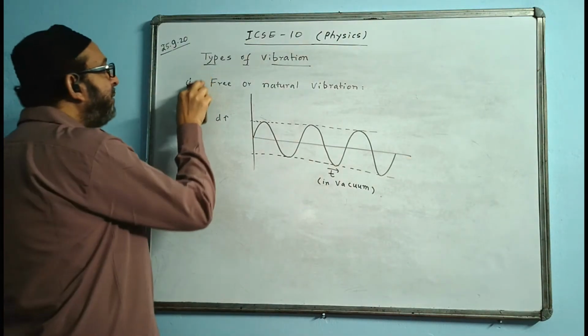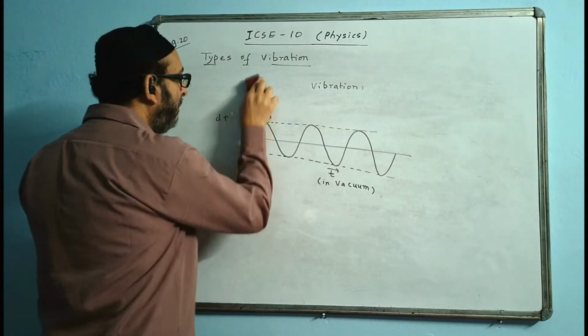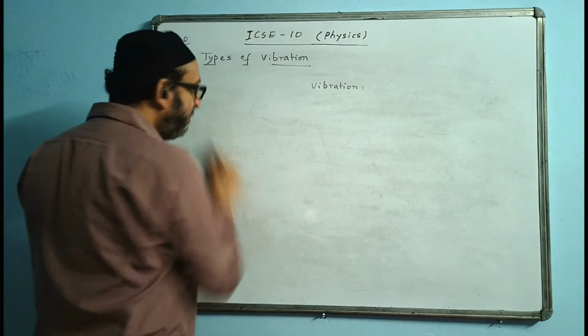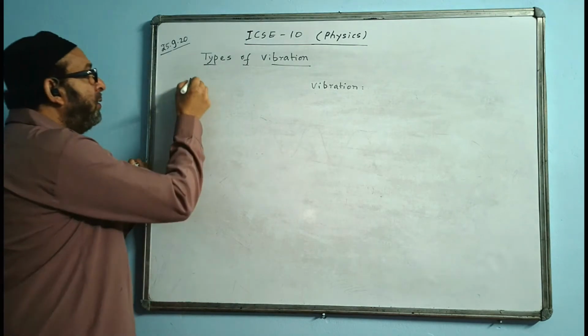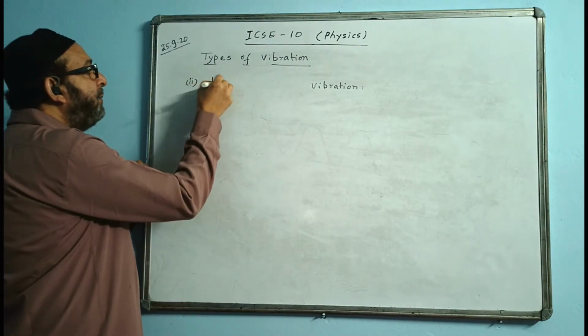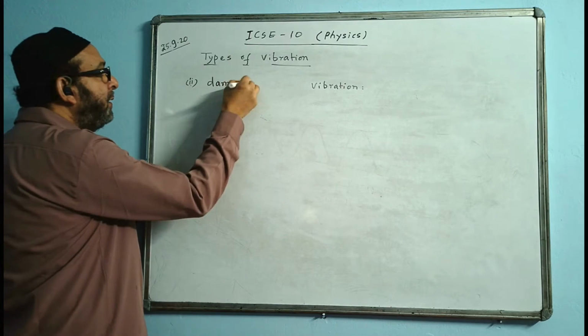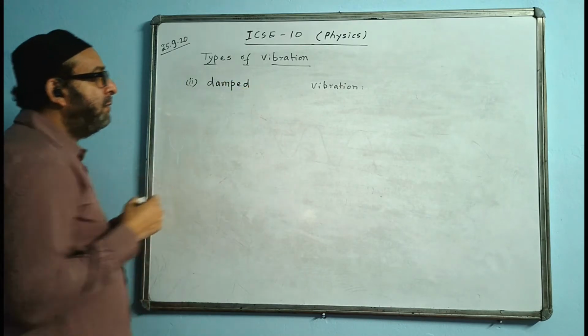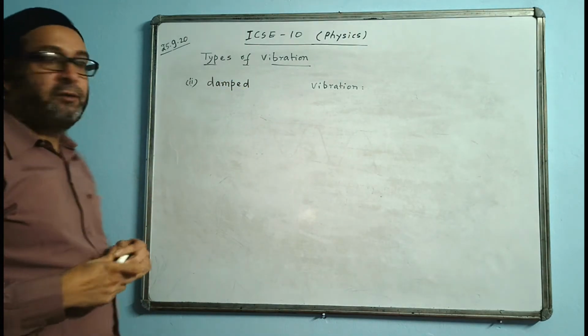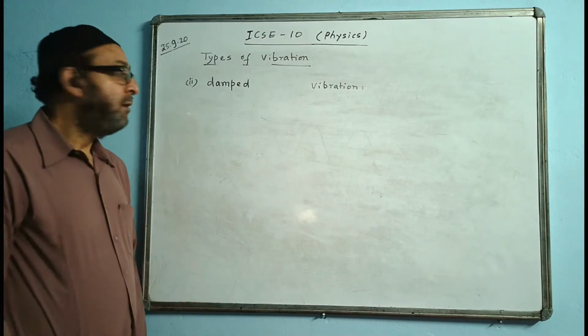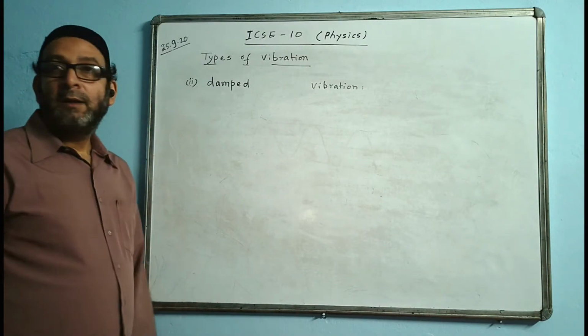Now, the second type of vibration is called damped vibration, D-A-M-P-E-D. Okay, let us see what it is.